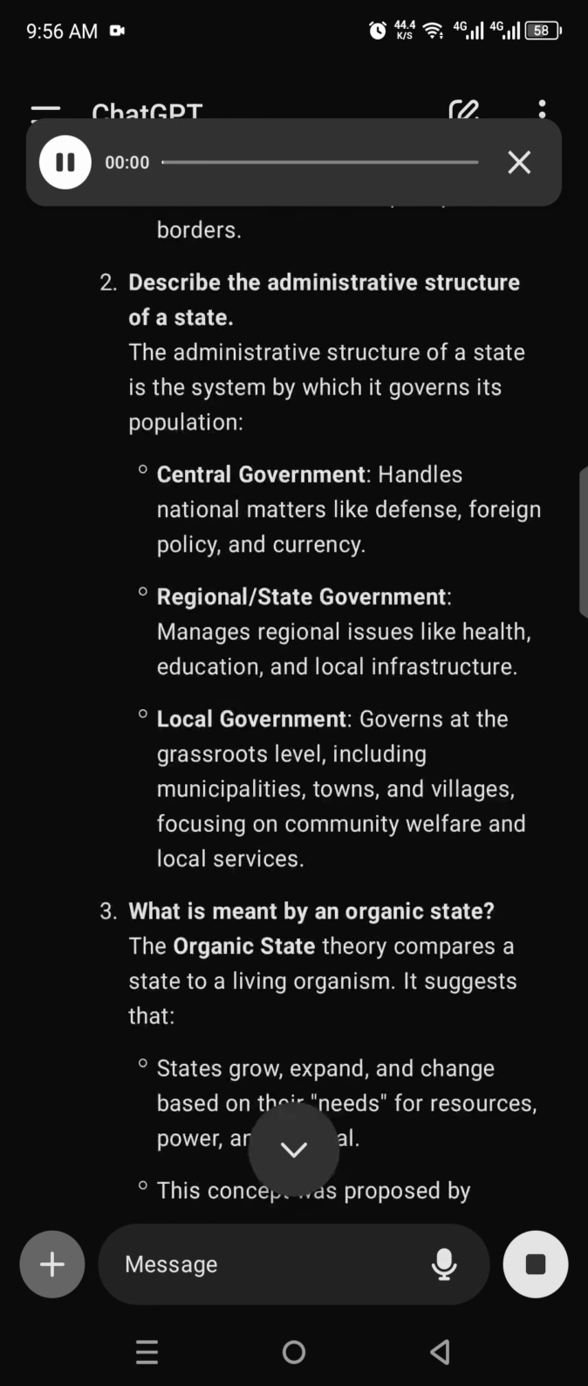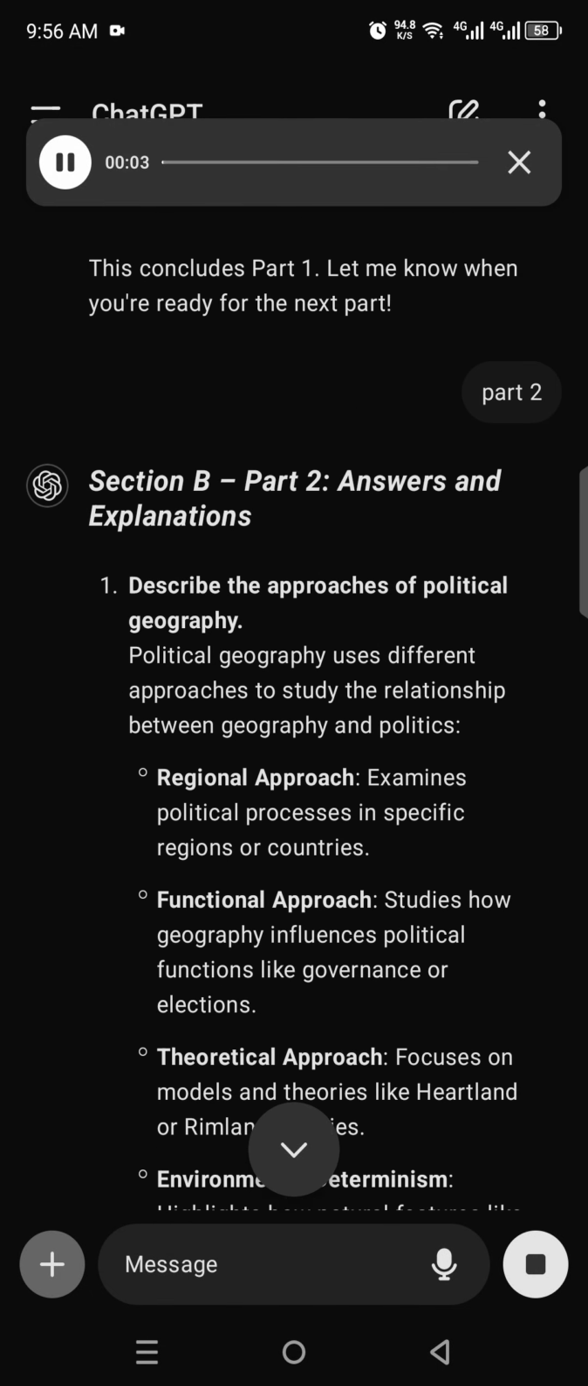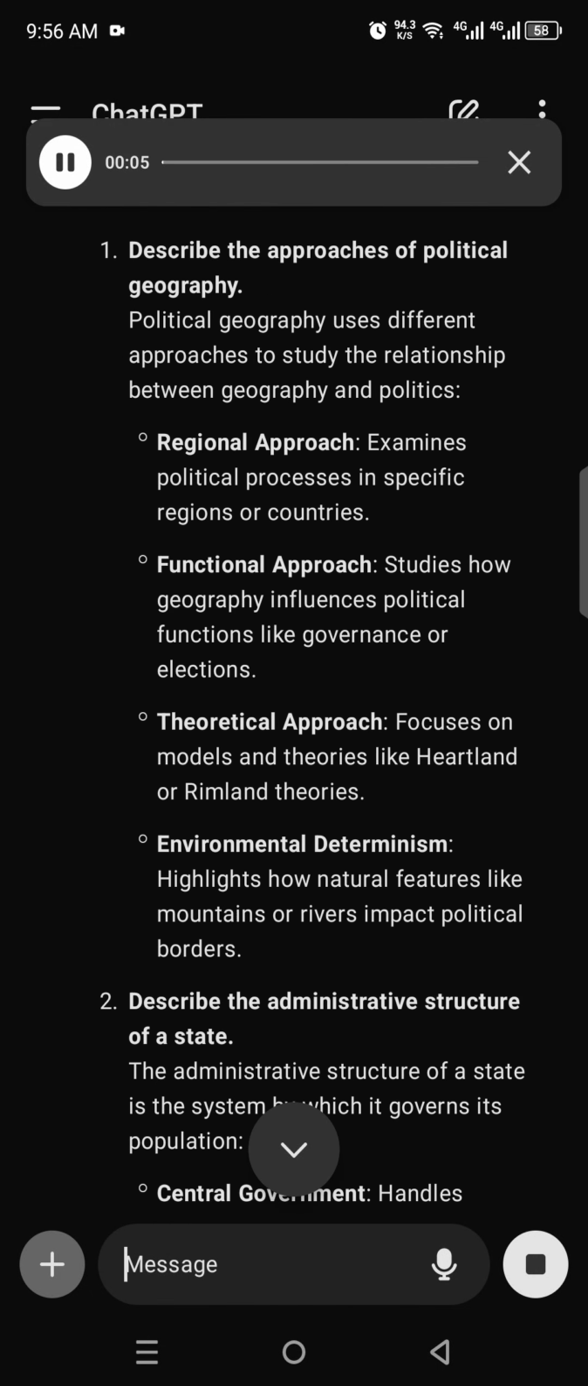Section B, Part 2, Answers and Explanations. 1. Describe the approaches of political geography. Political geography uses different approaches to study the relationship between geography and politics. Regional approach examines political processes in specific regions or countries.